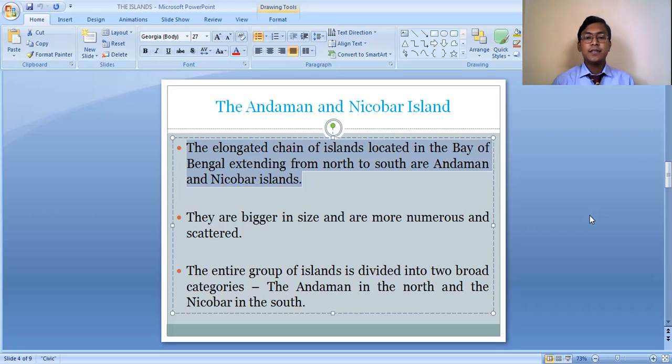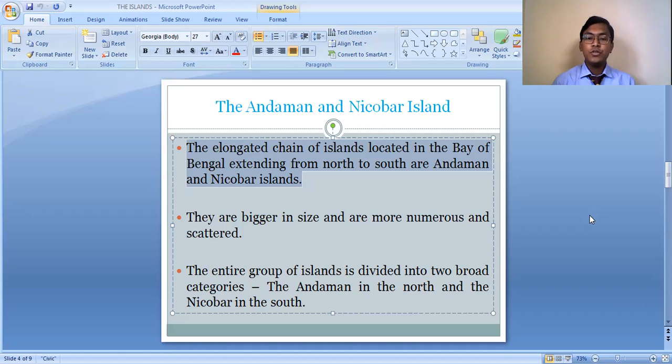They are bigger in size and are more numerous and scattered. So basically, the Andaman and Nicobar Islands are bigger in size as compared to the Lakshadweep Island Group, and they are more numerous and scattered. Many small islands together form this group, and they are not located in one particular area but scattered throughout the region. Around 572 islands together form the Andaman and Nicobar Islands.